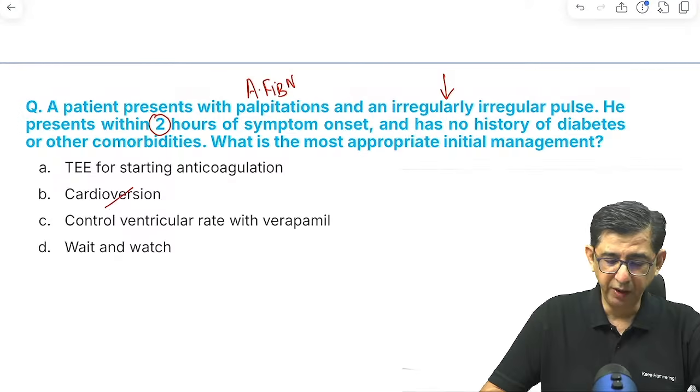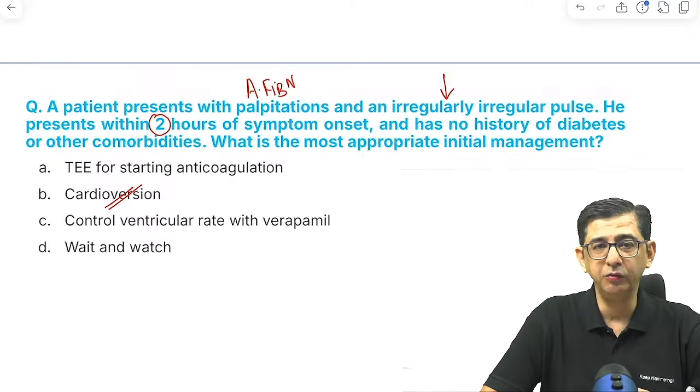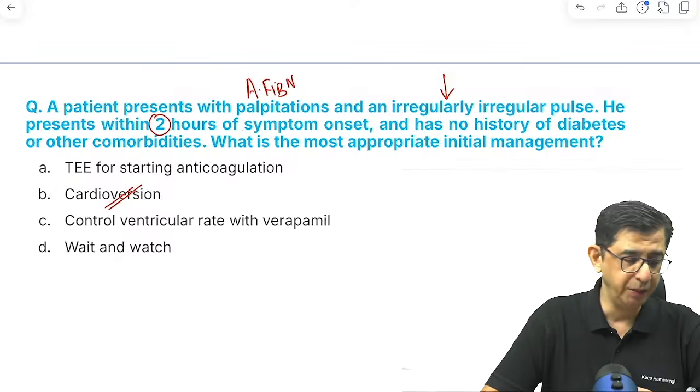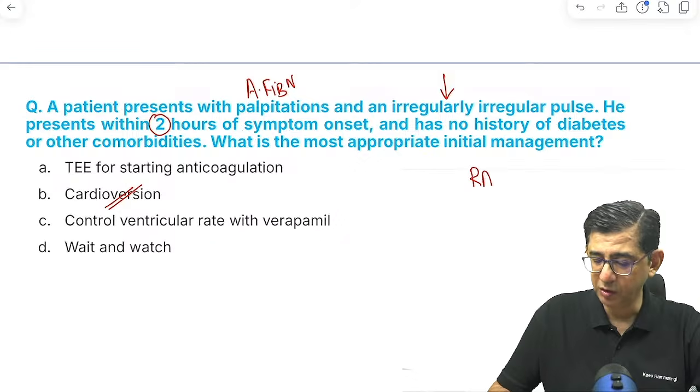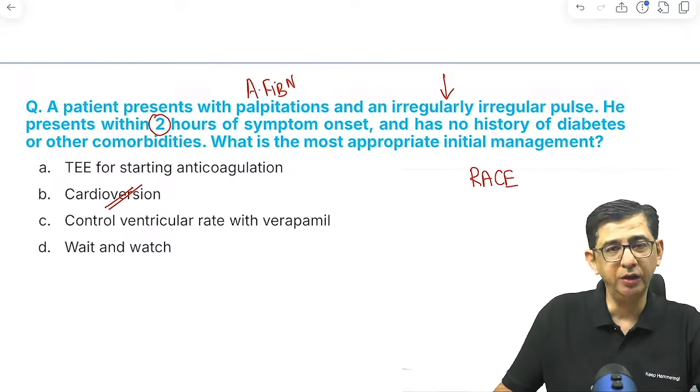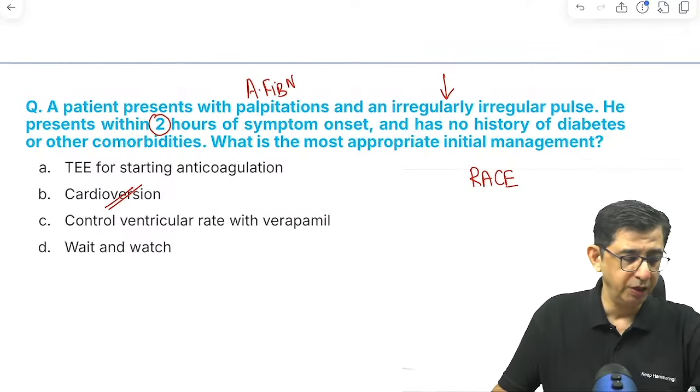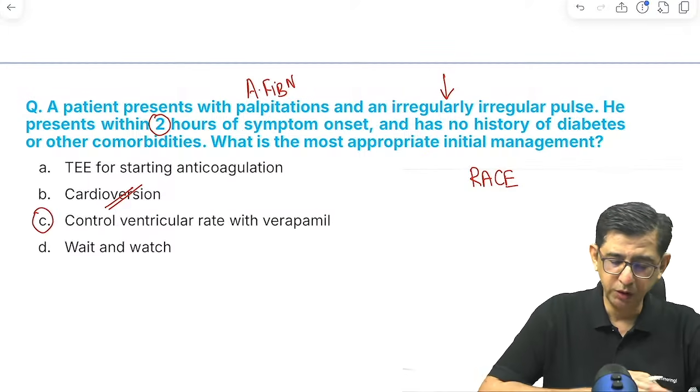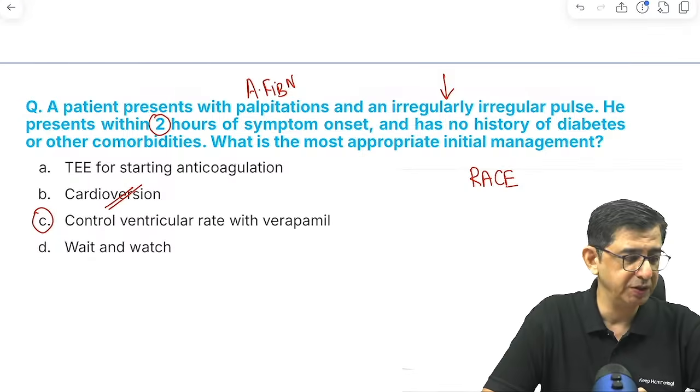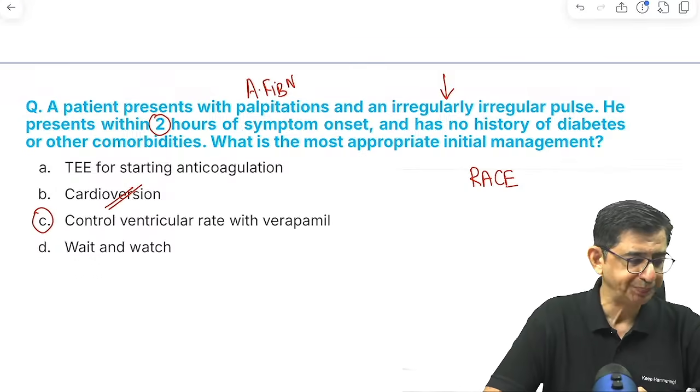But considering the fact that any patient of atrial fibrillation, if he is hemodynamically stable, we would like to go in for rate control in this particular case. That is, first is rate control, then anticoagulation is to be done. So the correct answer for this would be control the ventricular rate with verapamil for this case. So yep, the correct answer for this one is option number C.